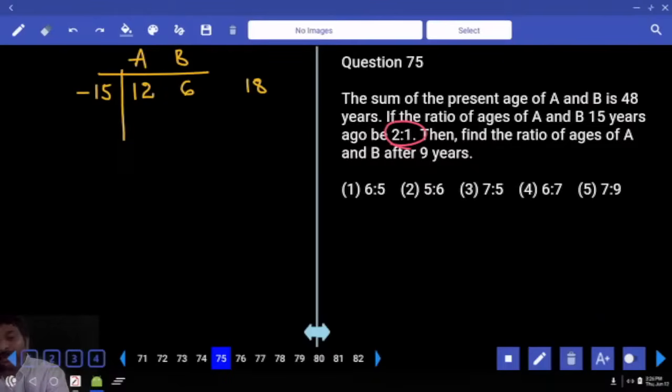Correct? To get present age, how many years do we have to add? 15 years. Correct? But we were asked to calculate age after 9 years. So 15 years back to present 15 years, present to after 9 years, 9 more. 15 plus 9, 24. If you add 24, 12 becomes 36, 6 becomes 30. Ratio 6 is to first option.